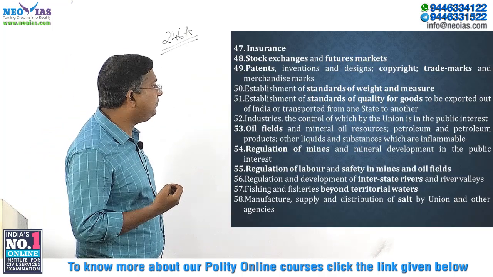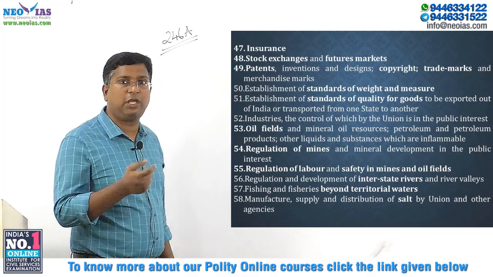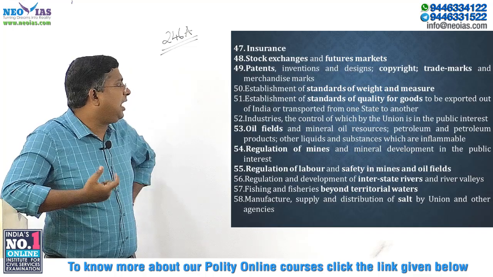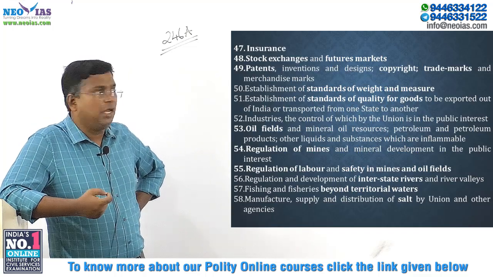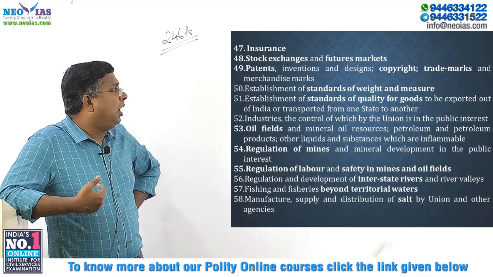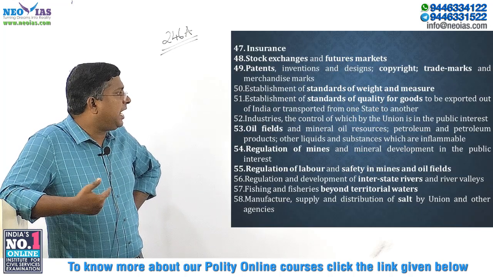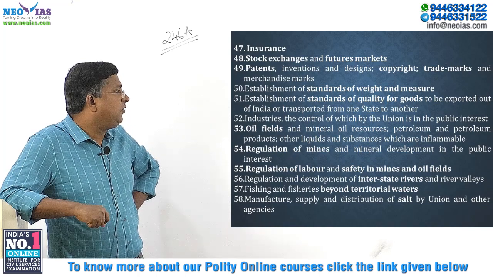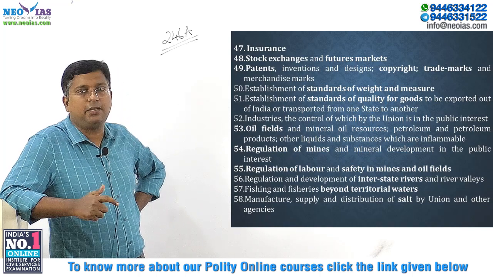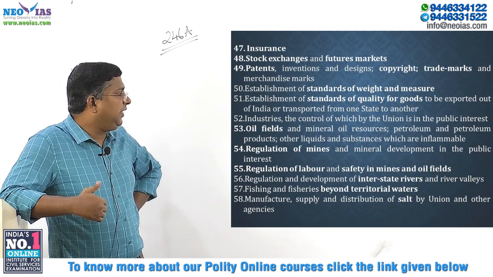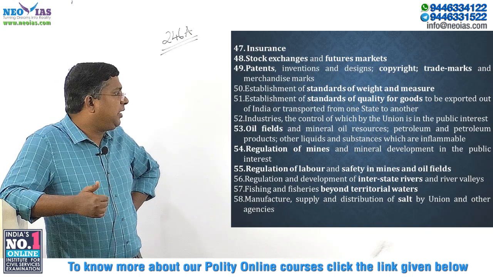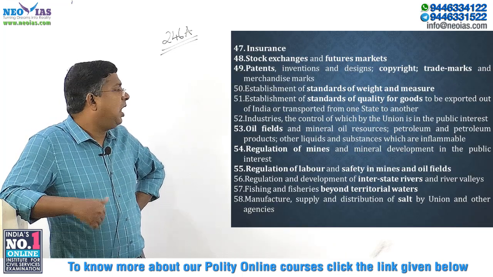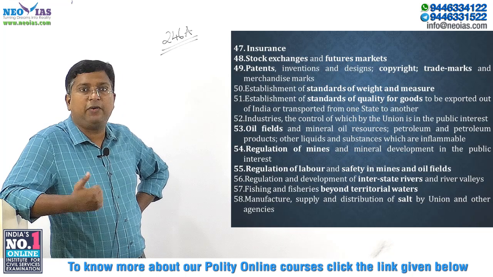Then establishment of the standards of quality for goods. So establishing the standards of quality for goods which are to be exported out of India or transported from one state to another will come under the union list. Then industries which are under the control of the union due to public interest come under that. Oil fields and mineral oil resources, petroleum and petroleum products, other liquids and substances which are inflammable will come under the union list.